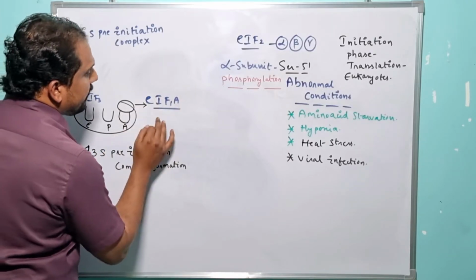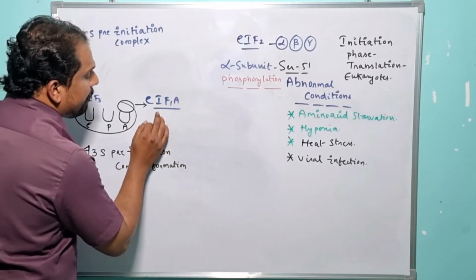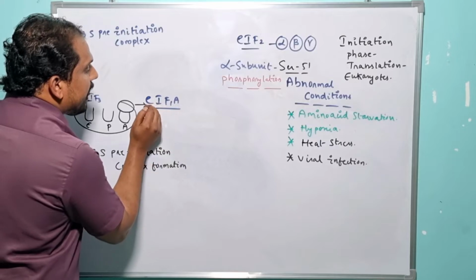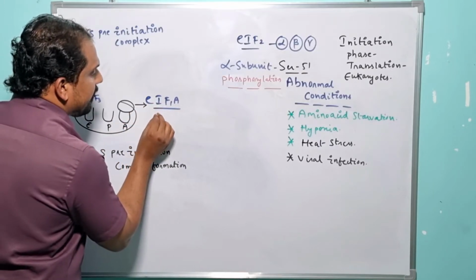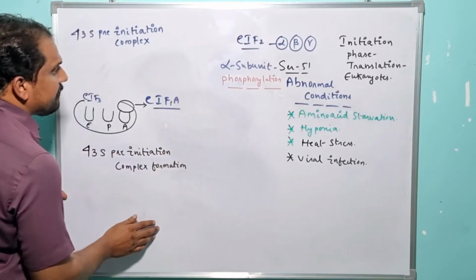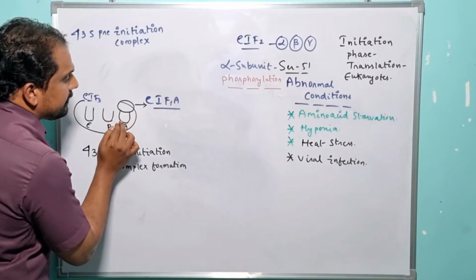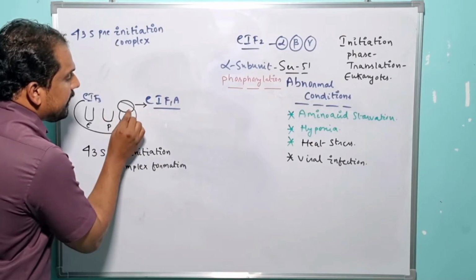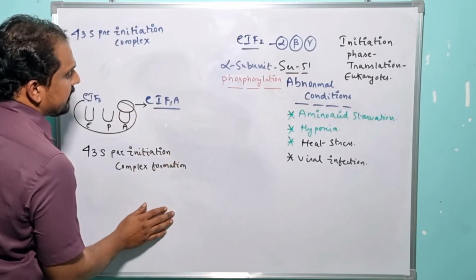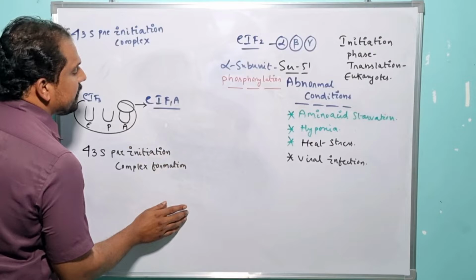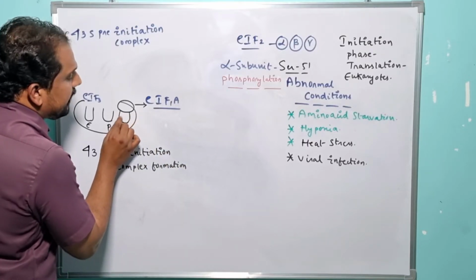So what is the role of eukaryotic initiation factor 1A? The eukaryotic initiation factor 1A will prevent the recruitment of the amino acid tRNA to the A site of the ribosome. In the presence of eukaryotic initiation factor 1A, during the initiation phase of the translation mechanism, no amino acid tRNA is capable of recruiting to the A site. The amino acid tRNA is capable of recruiting to the A site of the ribosome only during the elongation phase of the translation mechanism, and during the initiation phase no amino acid tRNA is capable of recruiting to the A site of the ribosome.